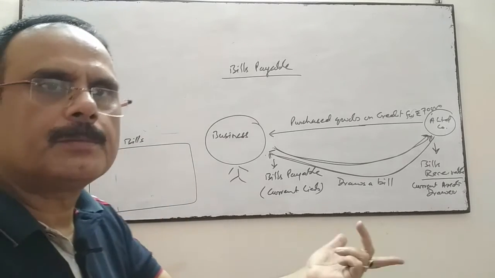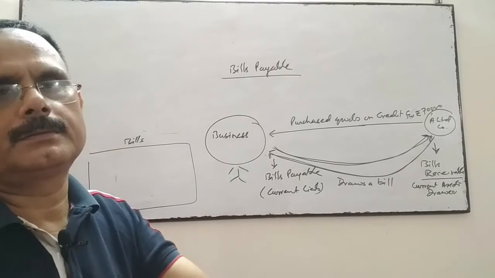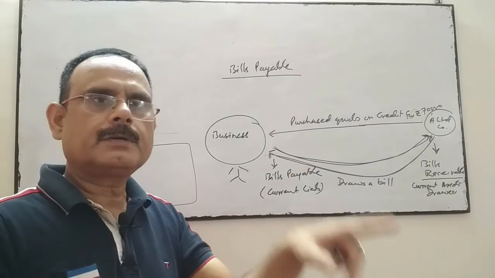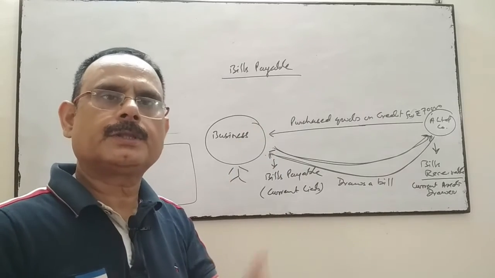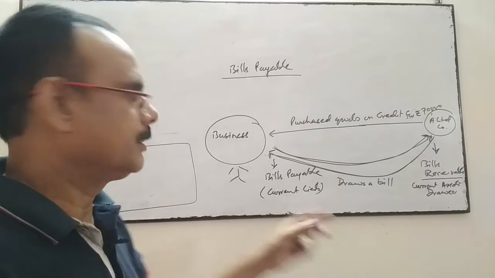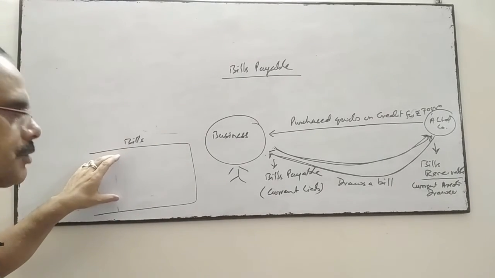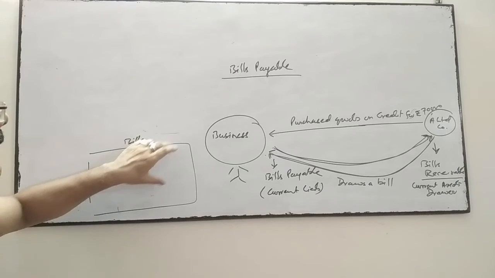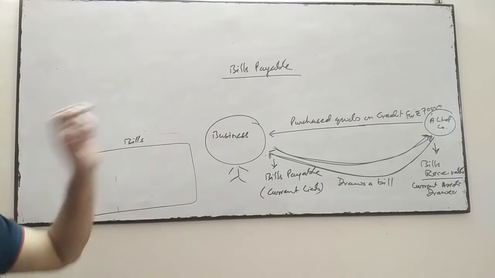One has to receive the money and one has to give the money. The drawer will receive the money on the due date, and the drawee will pay the money on the due date on the basis of this bill, which is drawn by A Limited and accepted by the business.